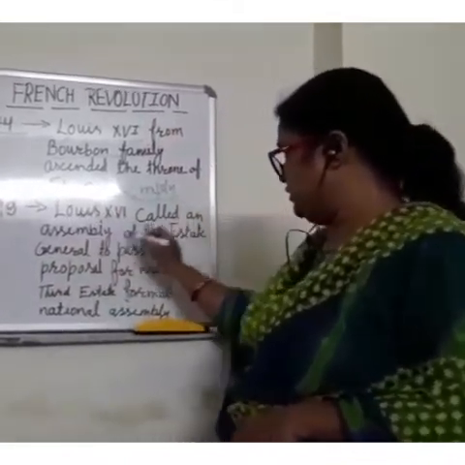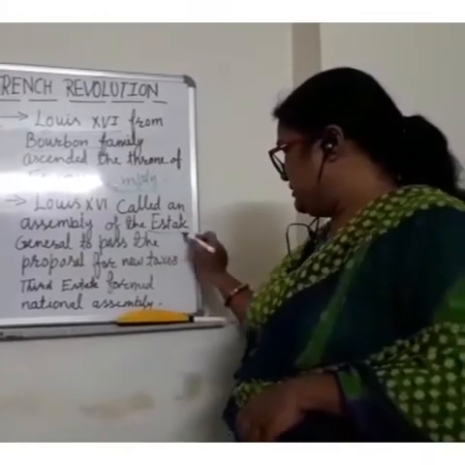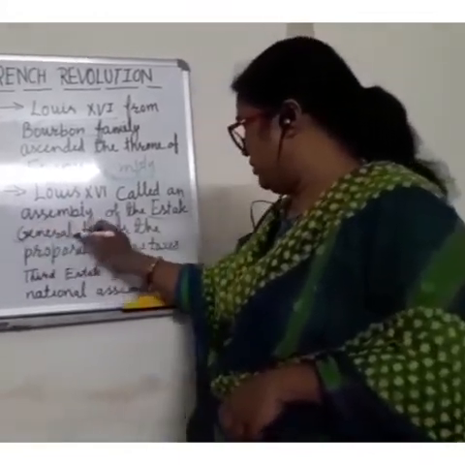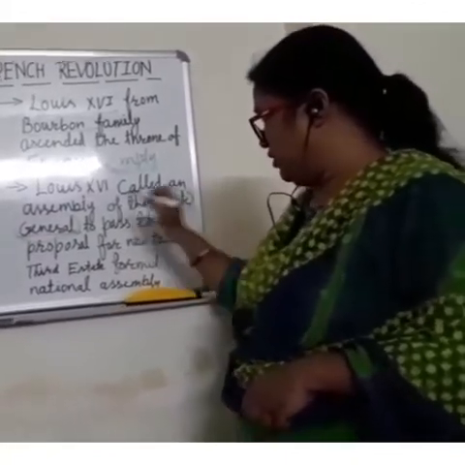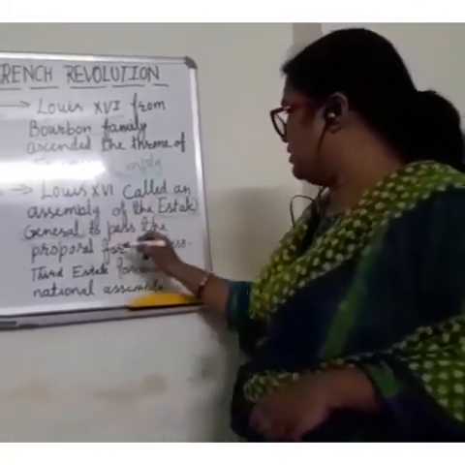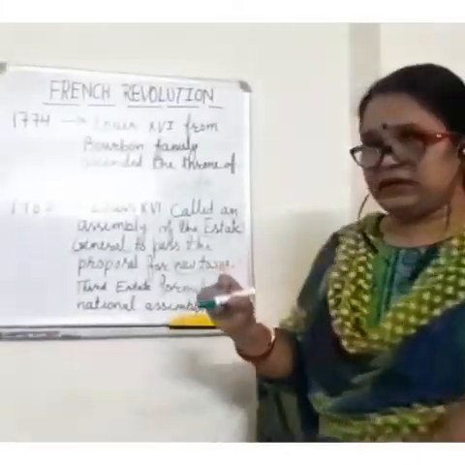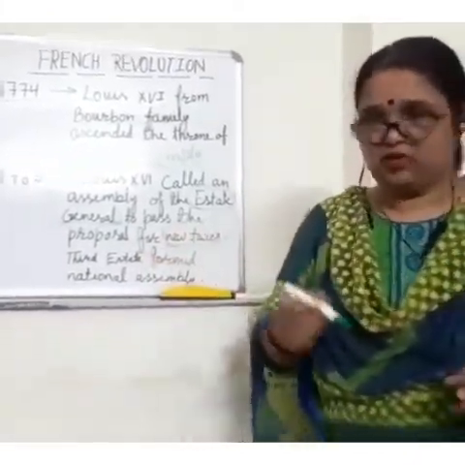1789, called an assembly of the State General to pass the proposal for new taxes so that he could meet the expenses of that time.